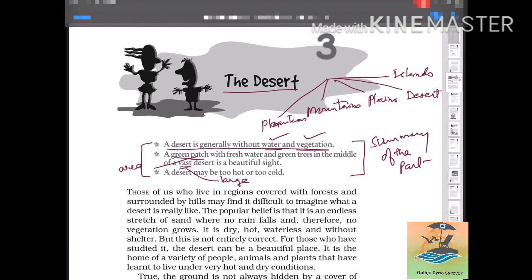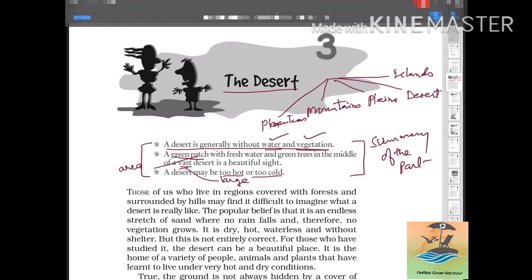And thirdly, a desert may be too hot or too cold. You will also study this in the 7th class, that deserts are of two kinds: hot desert and cold desert. As we see, the Thar desert is a hot desert and Ladakh is a cold desert. So this also we are going to see in this chapter, and you have also studied it in your geography lesson. Let us begin our chapter.